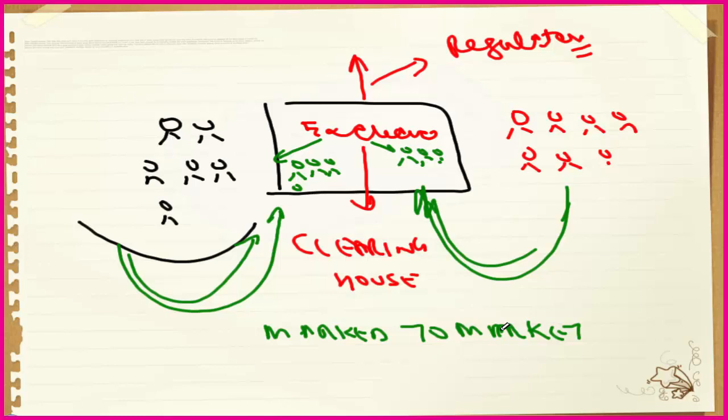But there is a problem in the OTC market. There is involvement of counterparty risk. Now, what is the meaning of a counterparty? The other party with whom the agreement has been signed is named the counterparty. That party can run away also. There is an involvement of default risk.